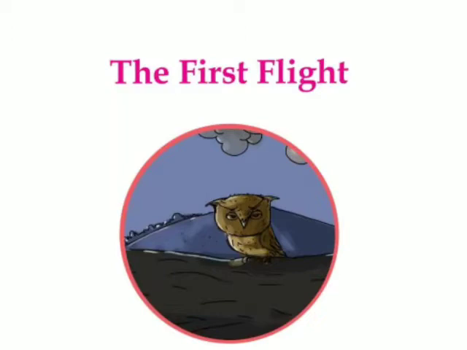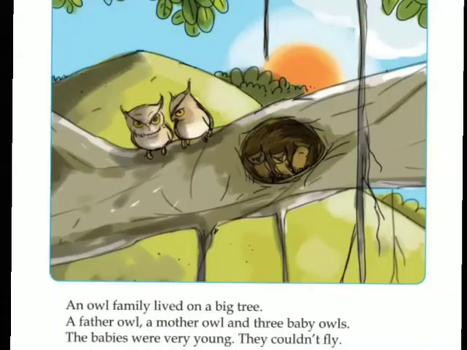So here we are going to learn about the story of a family, an owl family. Okay, so let's look at this picture. What do you see in the picture, children? Yes, you can see there are 5 owls. 2 big owls and 3 small owls.